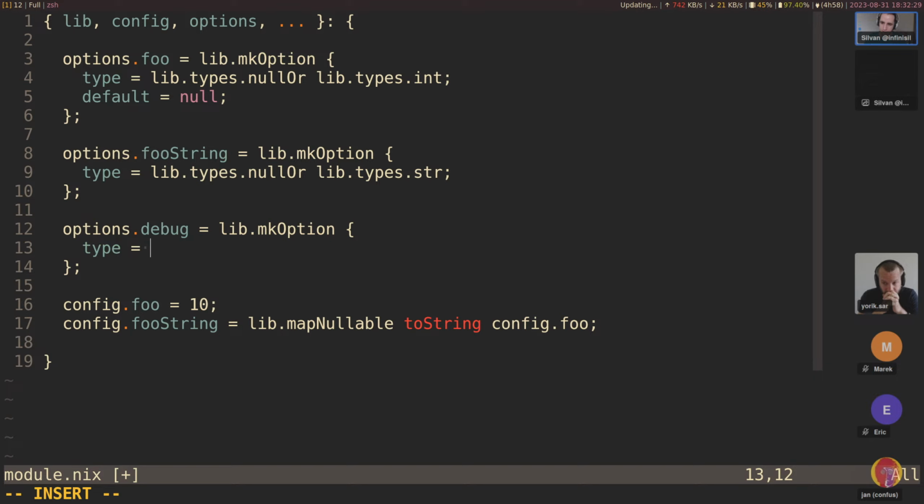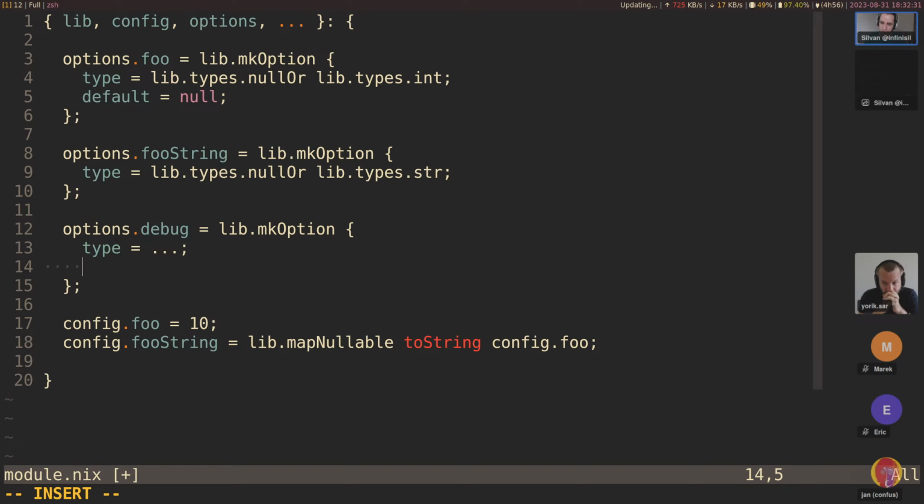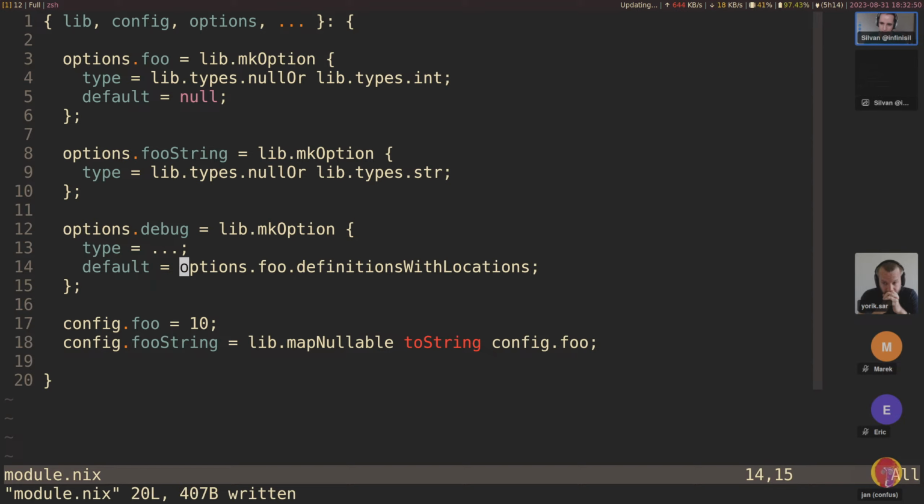Well, this is not a value type. So the default should be options.foo.definitions. Definitions or files, or I think it's definitionsWithLocations. I will have to show how you get to this exactly. Types, I guess I'm going to do lib.types.raw.